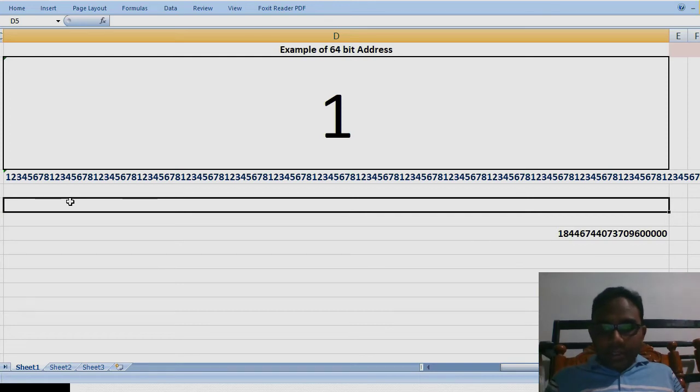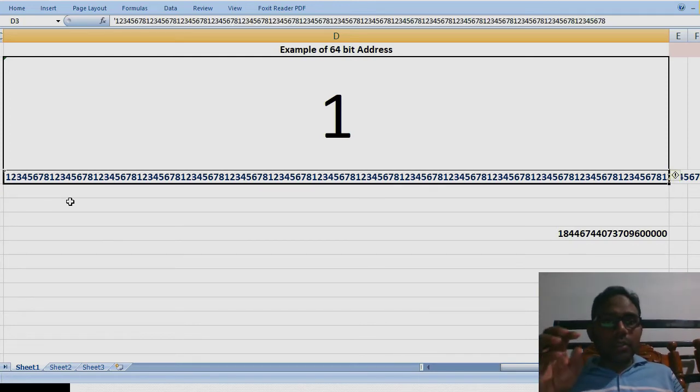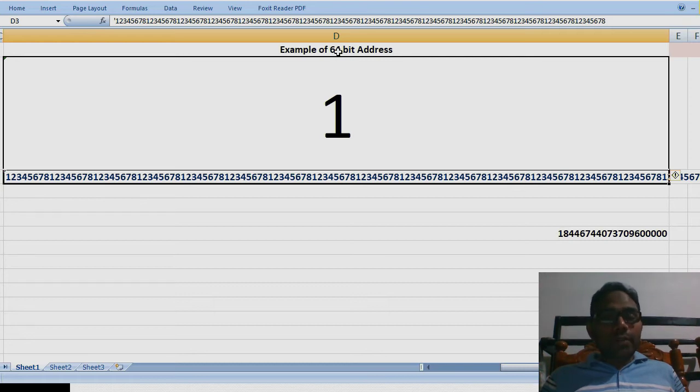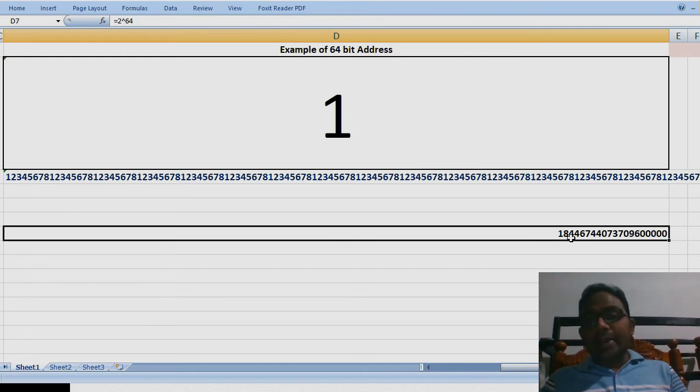Now at this address you are going to store the content of a variable. So what you are going to do here is give a name to this memory location or address. Instead of recollecting this whole address, you give a name to this memory location. Now, if my computer is 64 bit, then this many memory locations can be addressable.